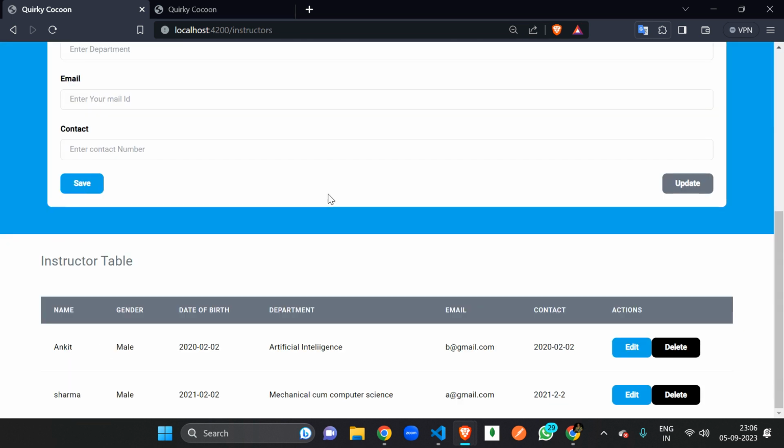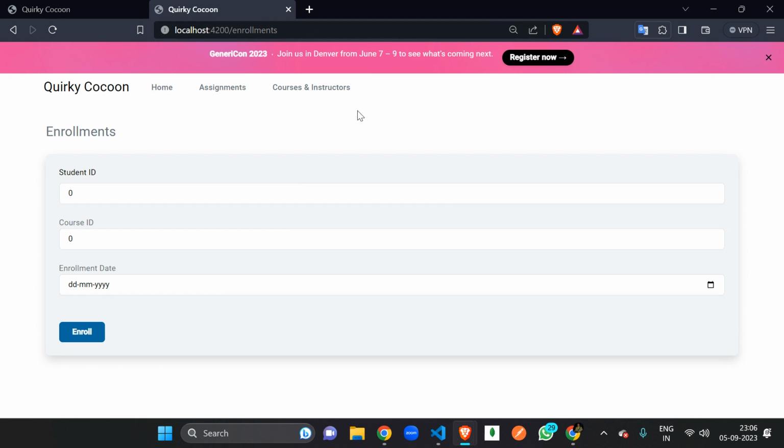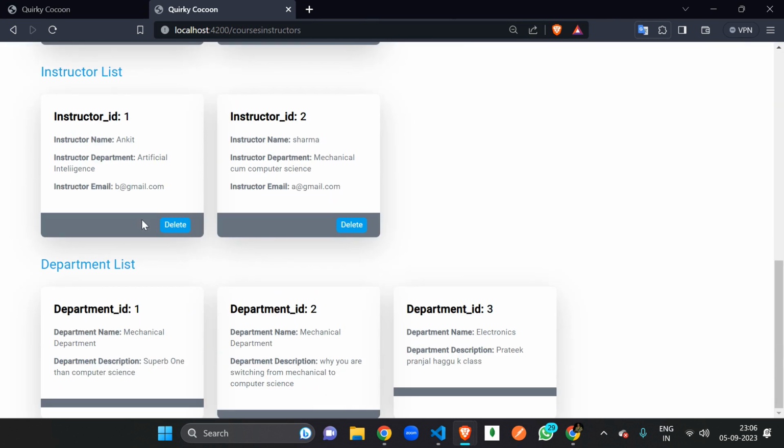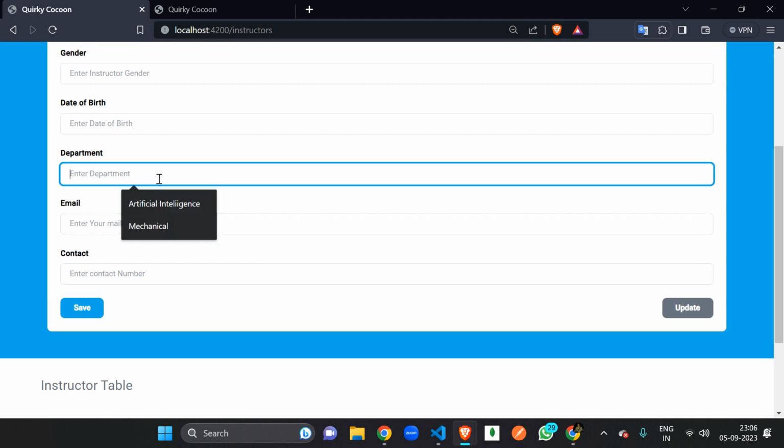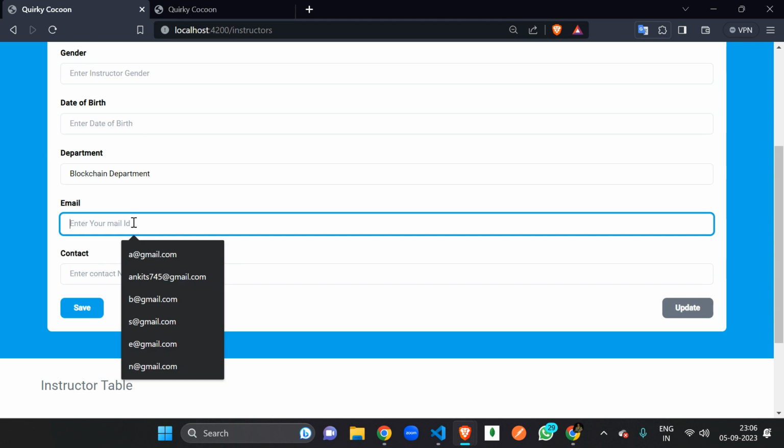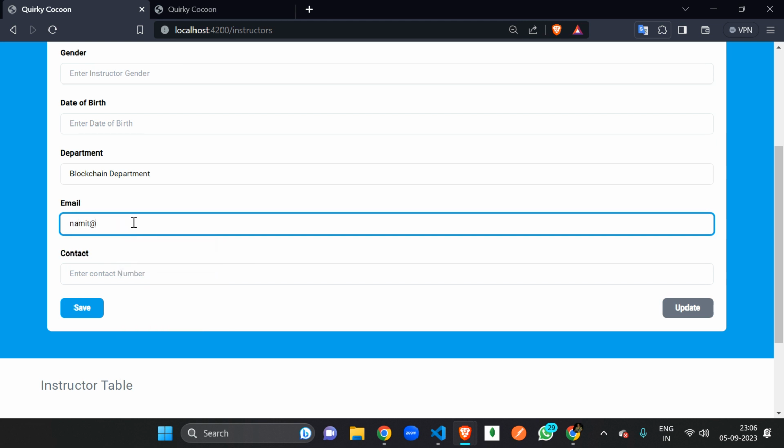Now move to the instructor part. So you can see we have only two instructors, right? So we want to add one for another department. Let's say we want to create a blockchain department. And the email ID is something like Namit at gmail dot com, right?